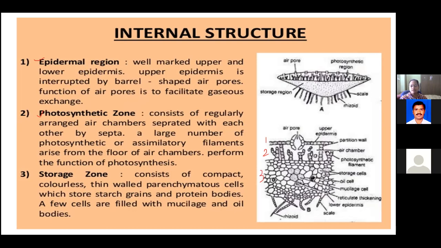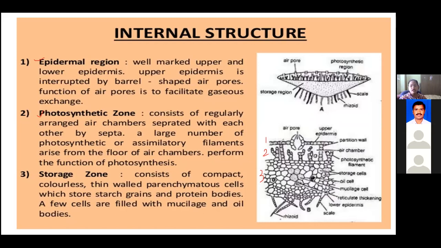Now first we'll go one by one. What is the epidermal region? Epidermis always constitutes the outermost layer of any thallus. So even Marchantia is surrounded by the epidermis. As it is a dorsiventral thallus, we can see the presence of two epidermis. This is the upper epidermis, and on the ventral surface you can see the lower epidermis. So there are two epidermal regions, upper and lower.